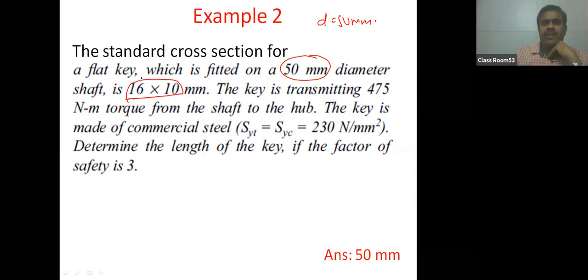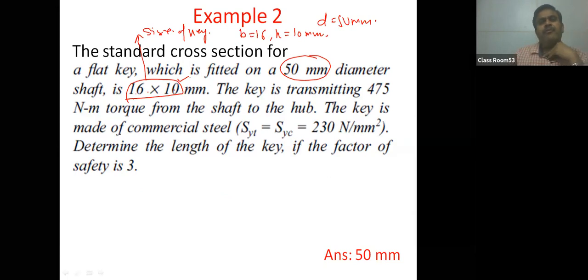It is the size of the key, already given in the question. 16 by 10 means the width of the key is 16 and the height of the key is 10 millimeter.